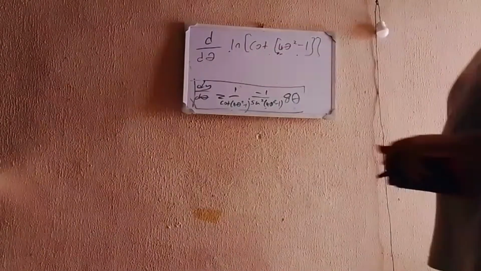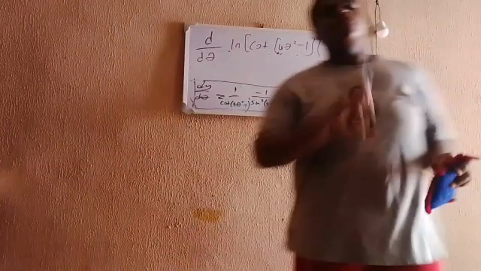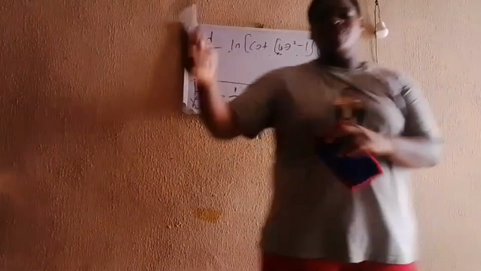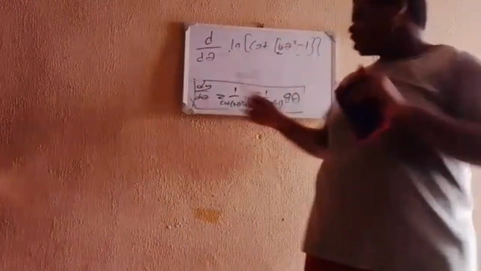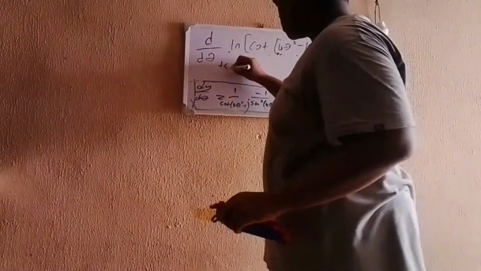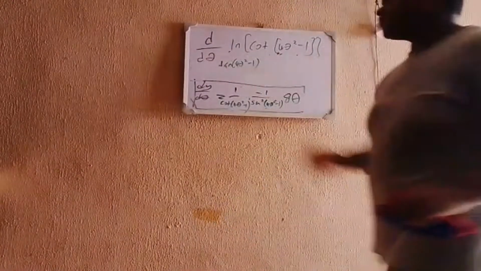Okay. Now, what is 1 over cot of 4 theta squared minus 1? Remember, I told you from the beginning that cot on its own is equal to 1 over tan. So tan is equal to 1 over cot. So 1 over cot is just equal to tan of 4 theta squared minus 1. But what is tan of 4 theta squared minus 1?